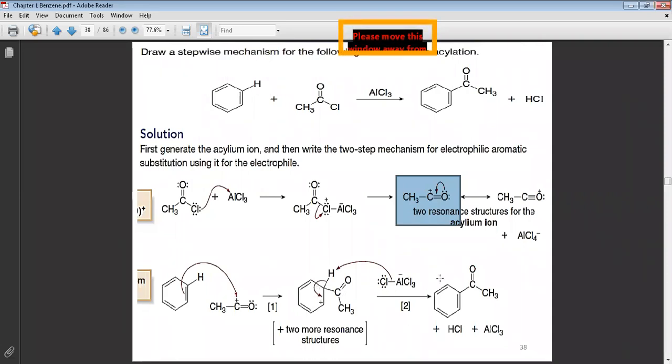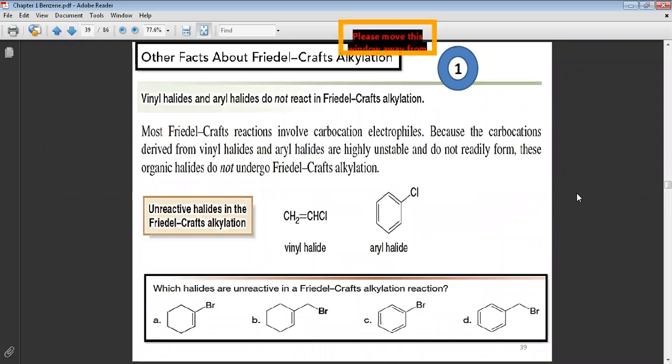The same mechanism for the halogenation, the alkylation, the acylation, the sulfonation, the nitration: three steps, the same steps. Just step number 1, which gives you the electrophile, is different between them. Step number 2 is the same mechanism, with no difference. Now he said here, other facts about the Friedel-Crafts alkylation.